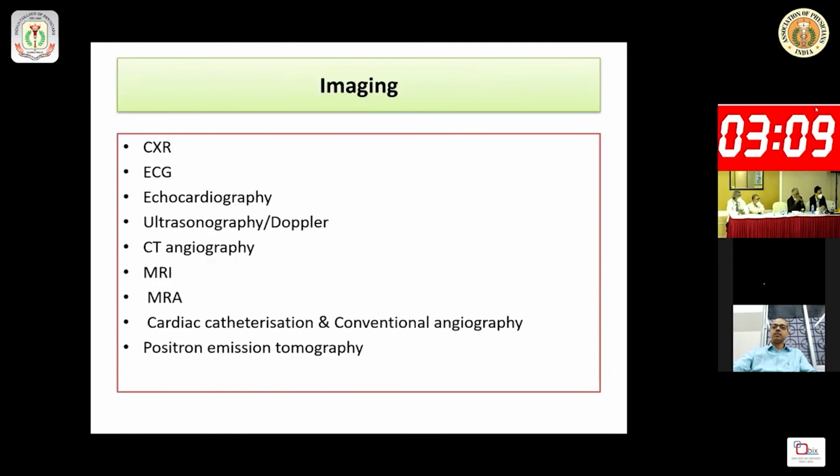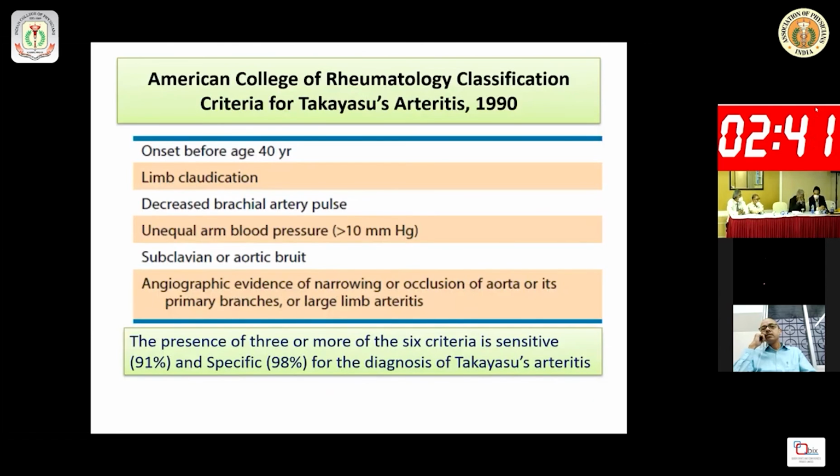You have to do the imaging, particularly chest X-ray, ECG, echo and echo Doppler study, ultrasound Doppler study, CT angio, MRI and MRA, and also cardiac catheterization and conventional angiography. If required, even a PET scan to be done to see whether the associated inflammation is there, particularly when you are suspecting inflammatory vasculitis. So with this, you have to check whether this patient is associated with Takayasu arteritis or not.